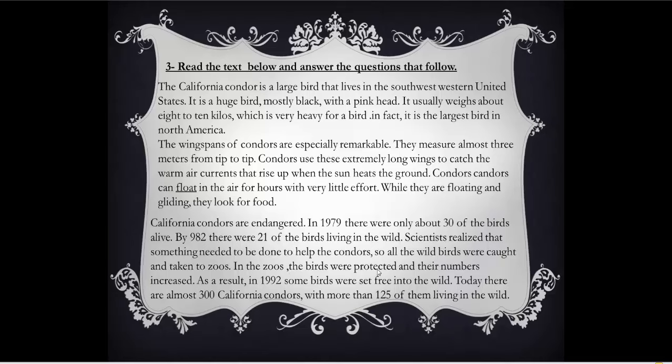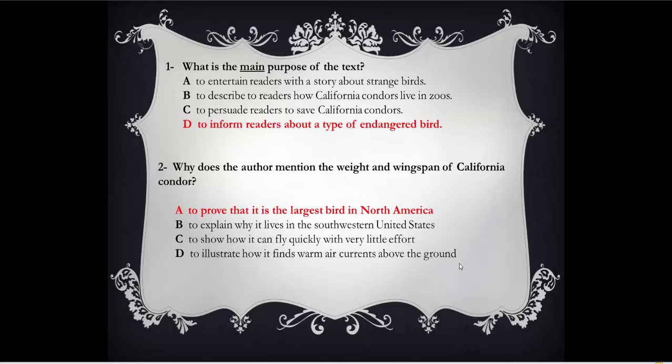The birds were protected and their numbers increased. As a result, in 1992, some birds were set free into the wild. Today, there are almost 300 California condors, with more than 125 of them living in the wild. So let's go back to question 1 about the main purpose or the main idea of the text. Is it a story? Of course it's not a story. To describe to readers how California condors live in zoos, it only mentioned zoos in the last paragraph, so this is not the main idea of the whole text.